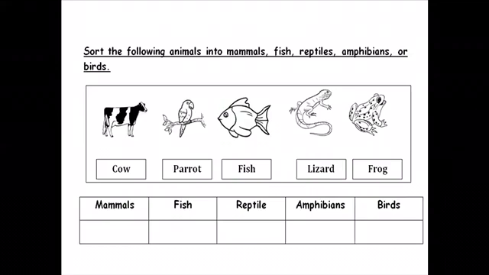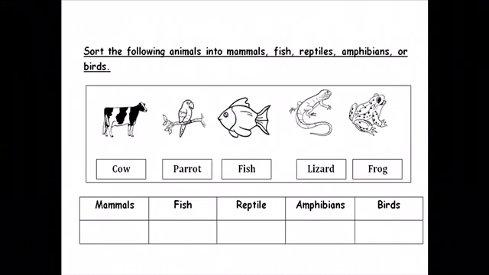Okay, let's see. Parrot. It can fly, it lays eggs, and it's covered with feathers. Fish. It lives in water, it lays eggs, and it's covered with scales. Lizard. It lays eggs, and it's covered with dry scales.